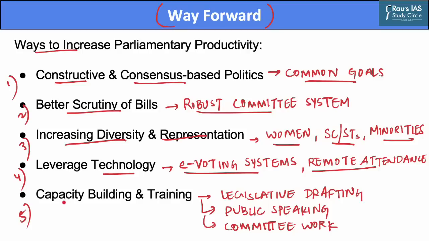Finally, there should be a focus on capacity building and training of the parliamentarians, particularly in areas of legislative drafting, public speaking, and committee work. This would enable MPs to play a more effective role that would contribute to better legislative outcomes and increase productivity. Thus, to conclude, increasing parliamentary productivity in India requires a multi-pronged approach. By adopting this approach, India can strengthen its democratic institutions and ensure effective governance for all its citizens.